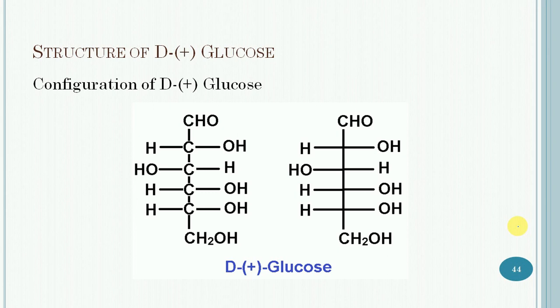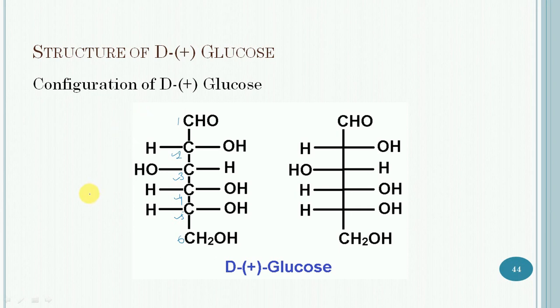Then, the configuration of D-(+)-glucose. The structure proposed for glucose has 4 chiral atoms. So this is carbon number 1, 2, 3, 4, 5 and 6. In this case, carbon numbers 2, 3, 4 and 5 are the chiral carbon atoms.